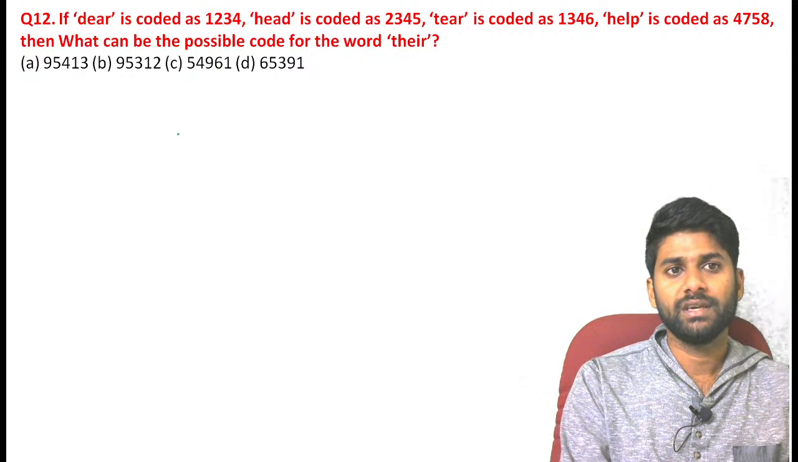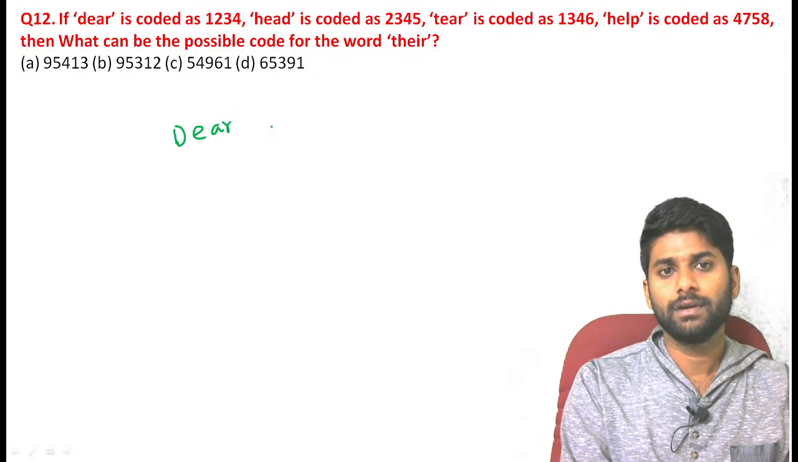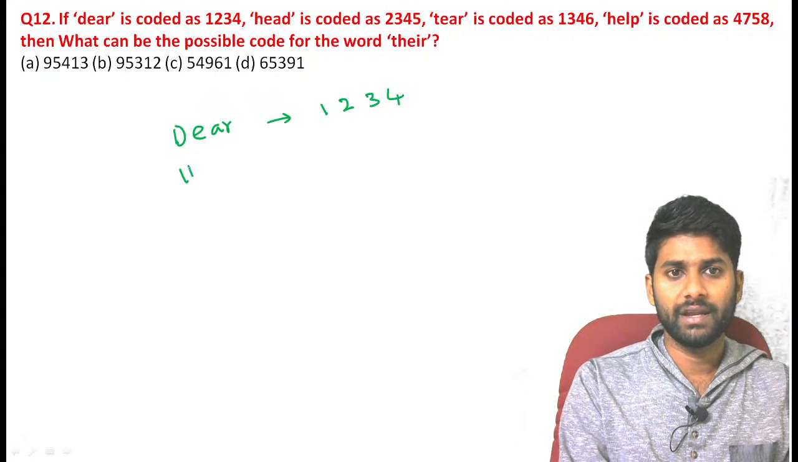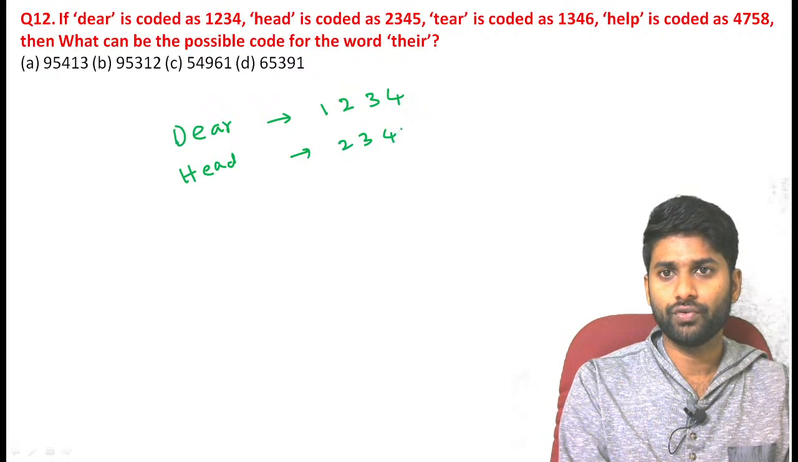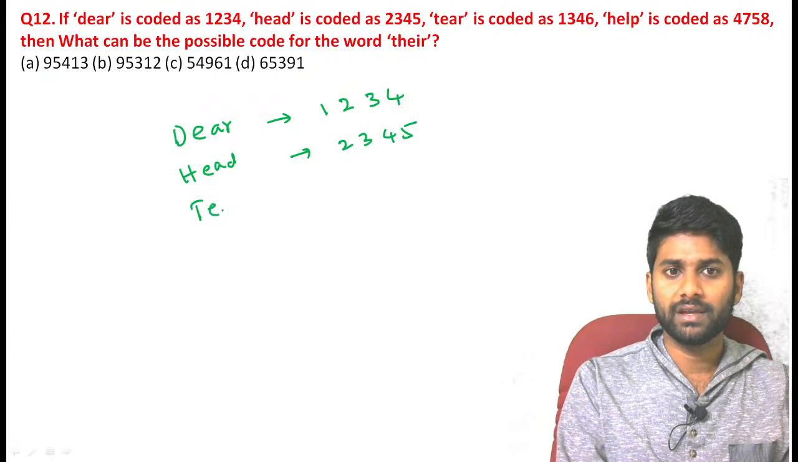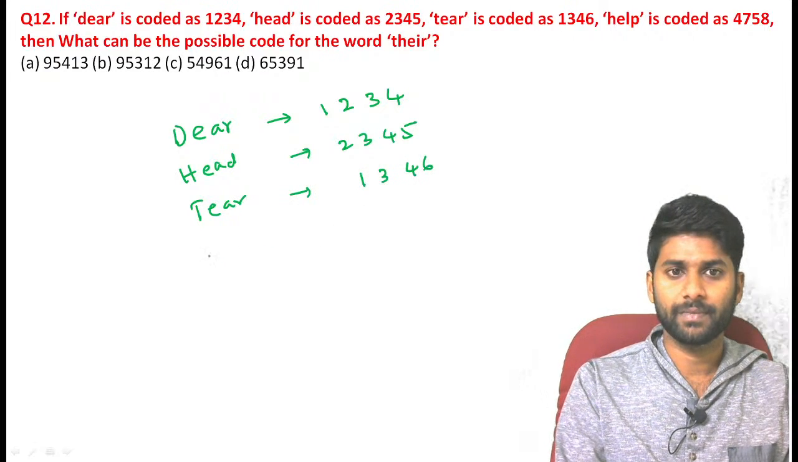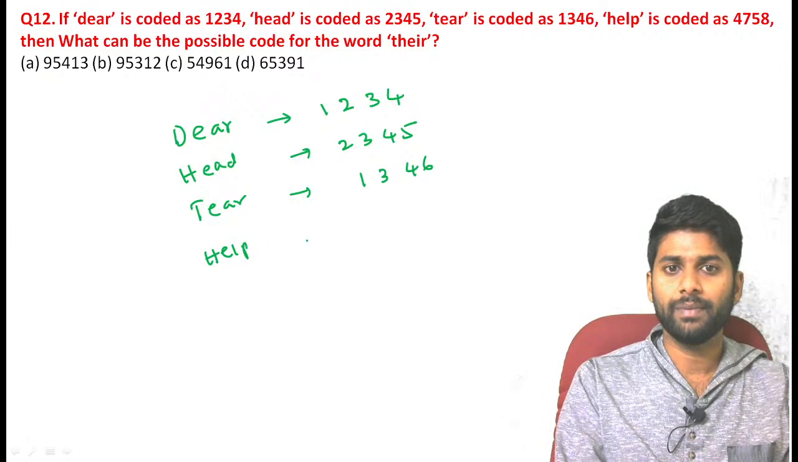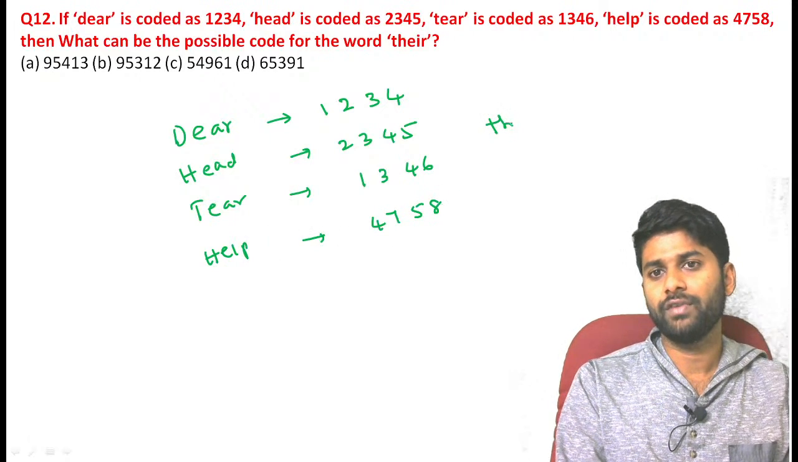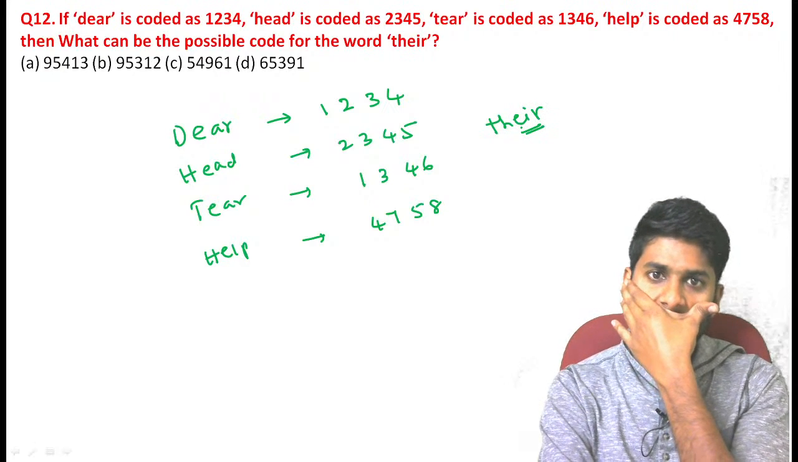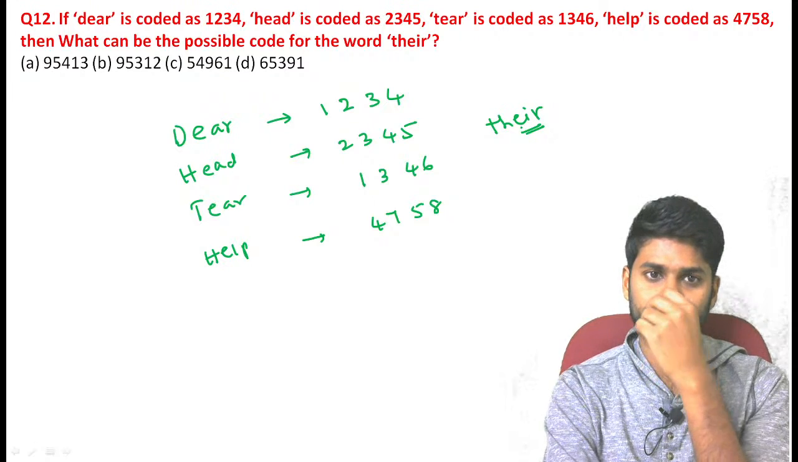Next one. Here, DEAR can be coded as 1, 2, 3, 4. HEAD, H-E-A-D, can be coded as 2, 3, 4, 5. TEAR, T-E-A-R, can be coded as 1, 3, 4, 6. Here, HELP can be coded as 4, 7, 5, 8. Then how can we represent it for THERE?